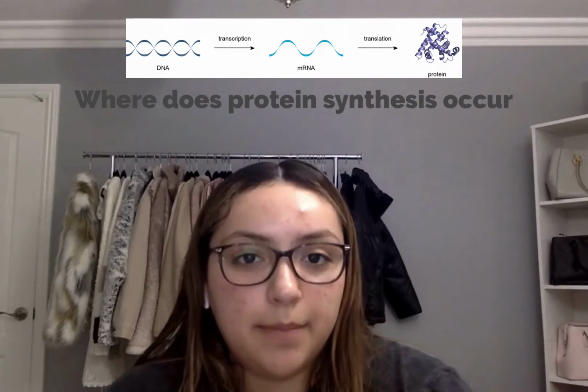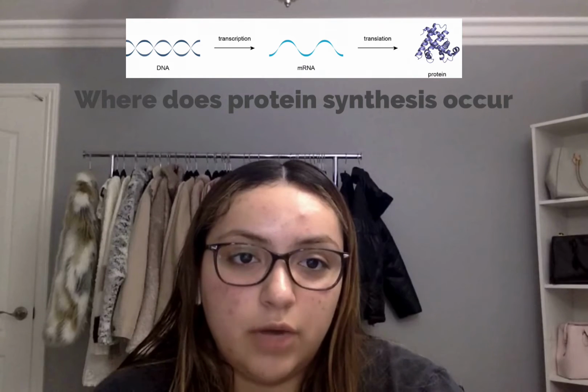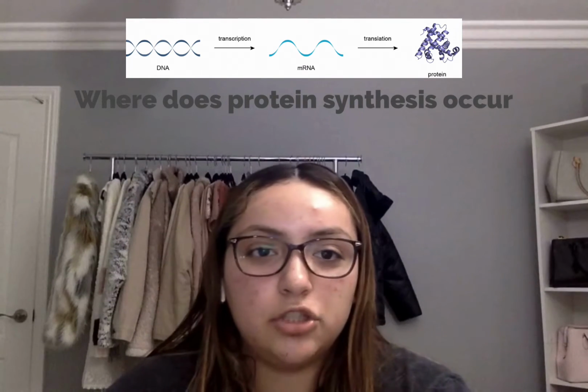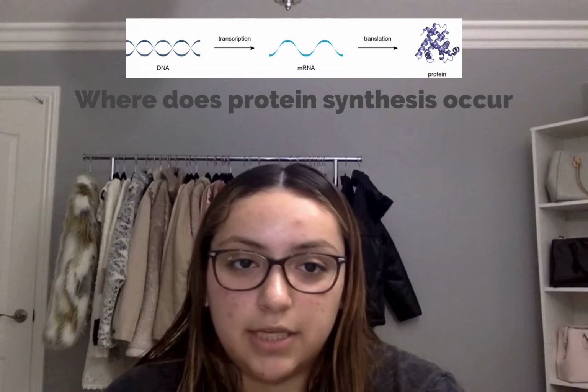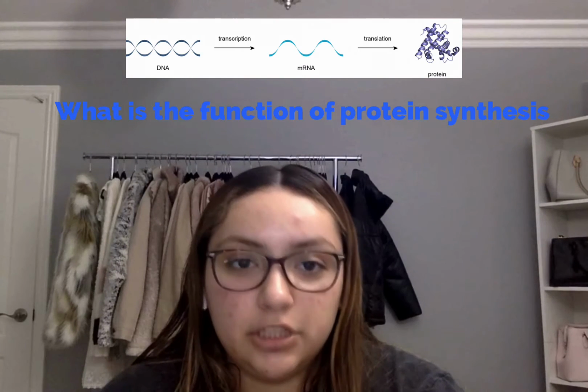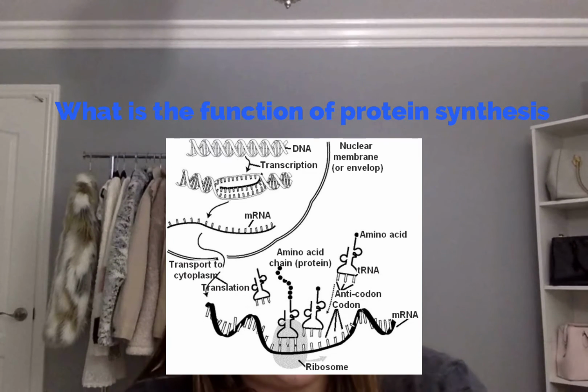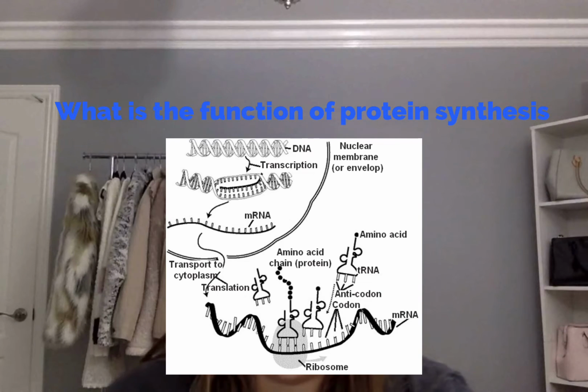Now, where does protein synthesis occur? Protein synthesis happens in cellular structures called ribosomes, which are found outside the nucleus, and during transcription, a strand of RNA is synthesized. What is the function of protein synthesis? Protein synthesis is the process all cells use to make proteins, and these are responsible for the cell structure and function.